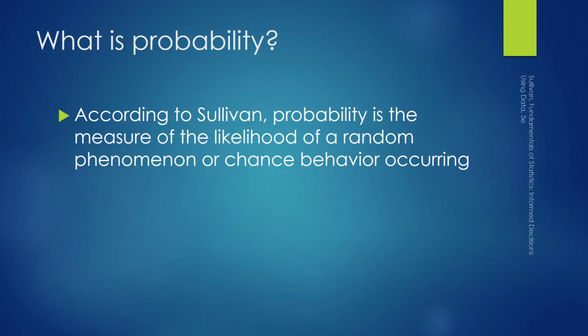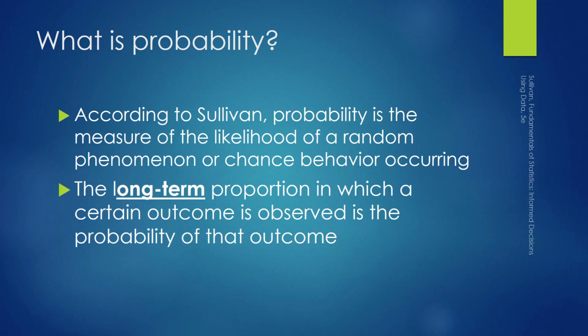What is probability? According to textbook author Sullivan, probability is the measure of the likelihood of a random phenomenon or chance behavior occurring. He also states that the probability is the long-term proportion in which a certain outcome is observed.